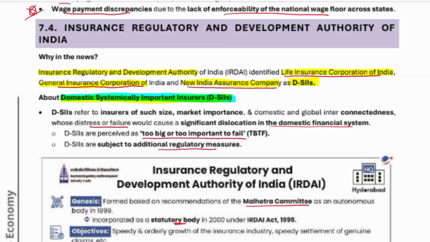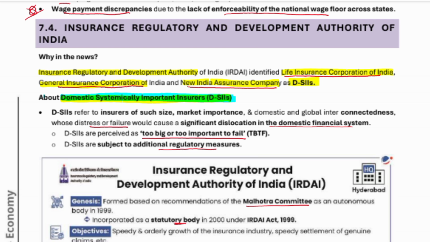Now before going into this, I want to ask everyone: what do you mean by insurance penetration and what do you mean by insurance density? Please remember, in insurance penetration we compare the insurance with the GDP growth, whether the insurance premium has grown as compared to growth in GDP or not. This is all about insurance penetration.